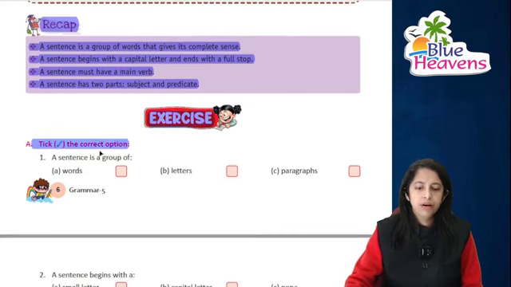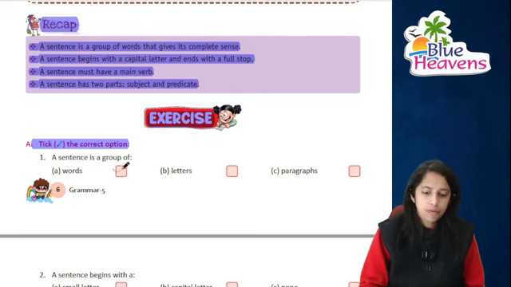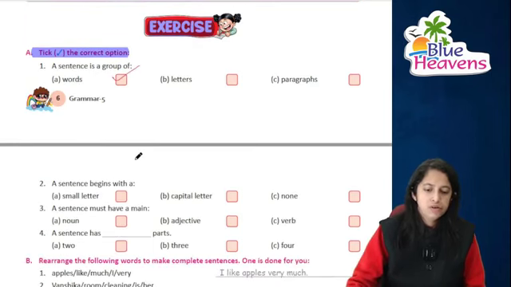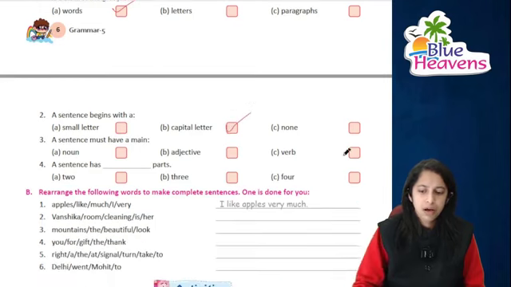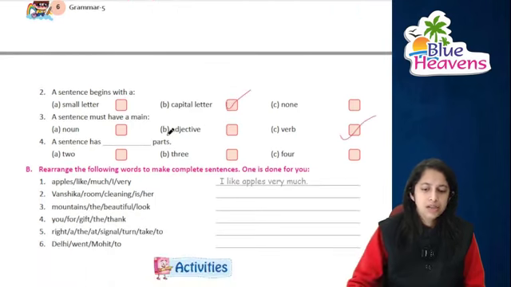First, we'll be doing take the correct option. A sentence is a group of what? It is a group of words. Right. A sentence always begins with a capital letter, and a sentence must have a main verb. A sentence has 2 parts. It has 2 parts, that is subject and predicate.